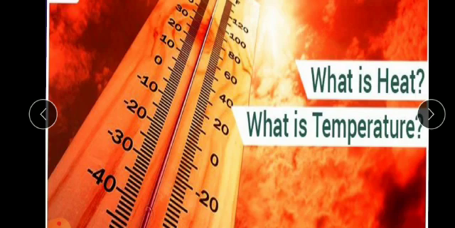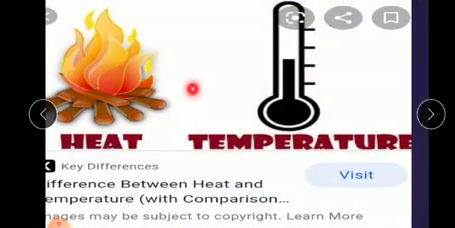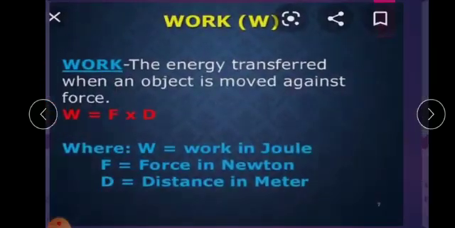Suppose your body temperature is increased, automatically you feel fever, isn't it? If you go to a doctor, they measure it, and that measurement is known as temperature. So heat is produced by any source, and its measurement is known as temperature. Heat as well as temperature, it is a path function.